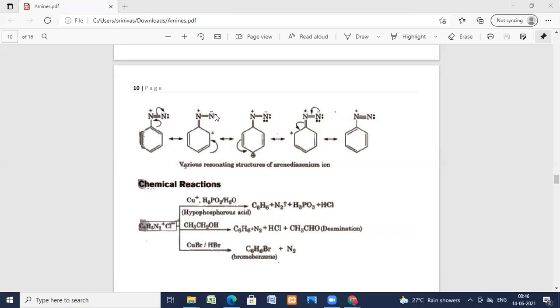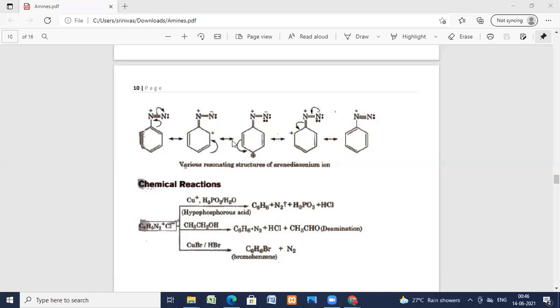So you get the plus charge here, and here you get the minus charge. And similarly, one more pi bond's electrons are shifting towards the positive charge. The positive charge is shifting from the ortho position to the para position. And again, the positive charge is acquired at the para position.